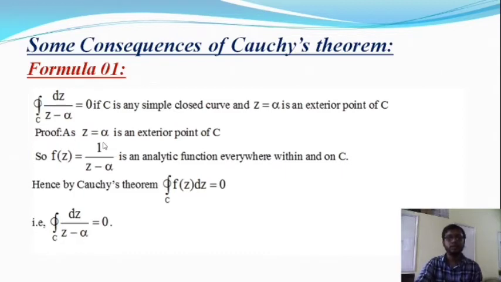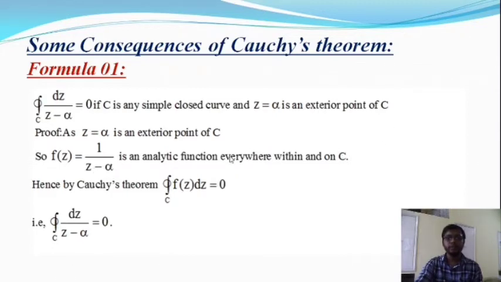As z equal to alpha is an exterior point of C, f(z) equal to 1 by (z minus alpha) is an analytic function within the region C. In the whole complex plane, f(z) equal to 1 by (z minus alpha) is not analytic, because z equal to alpha is a singular point in the complex plane.